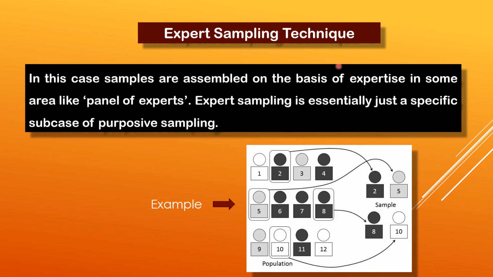Expert sampling technique. In this case, samples are assembled on the basis of expertise in some area, like a panel of experts. Expert sampling is essentially just a specific subcase of purposive sampling.